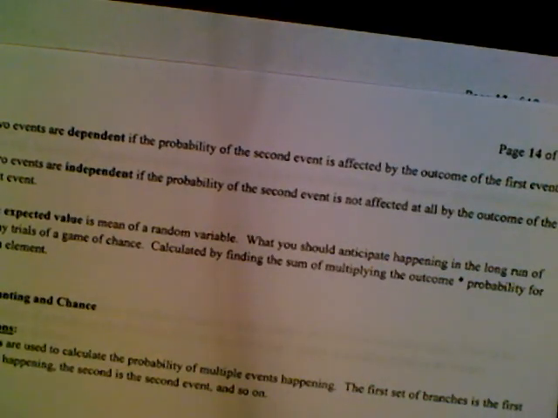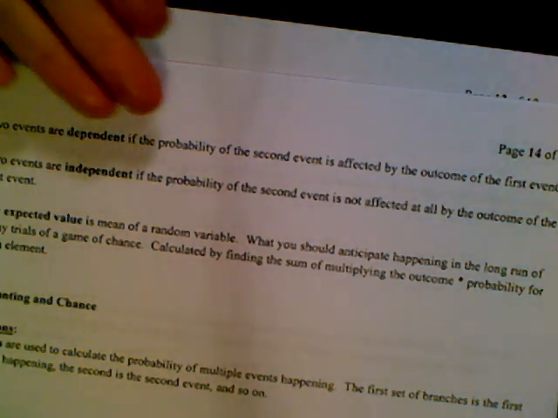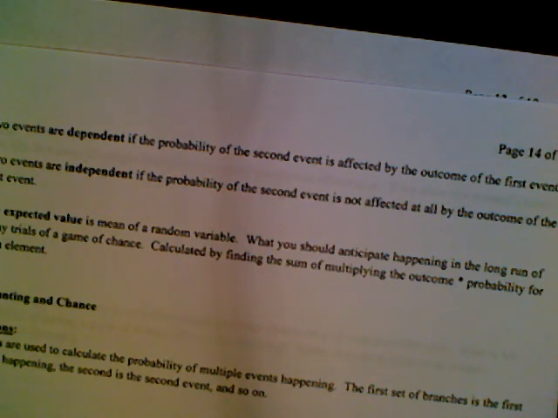Two events are dependent if the probability of the second event is affected by the outcome of the first event. I'm trying to think of a way to illustrate this. Think about a deck of cards. You have 52 cards in a deck, okay? There are 13 in each suit, and there are 4 suits. The probability of pulling a heart out is 13 over 52.